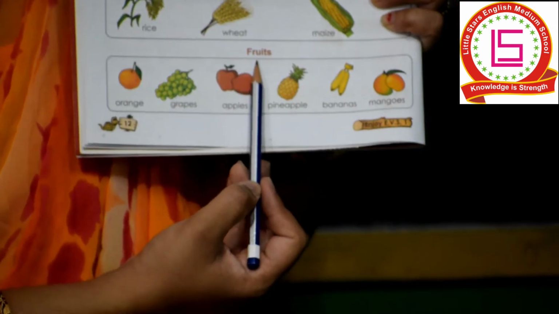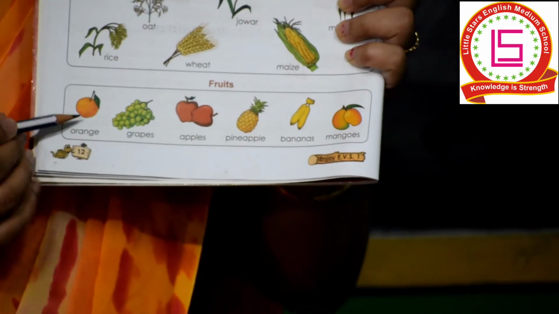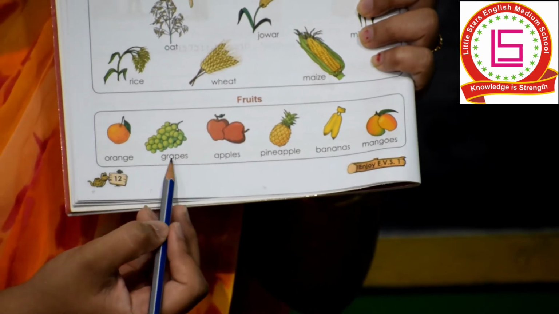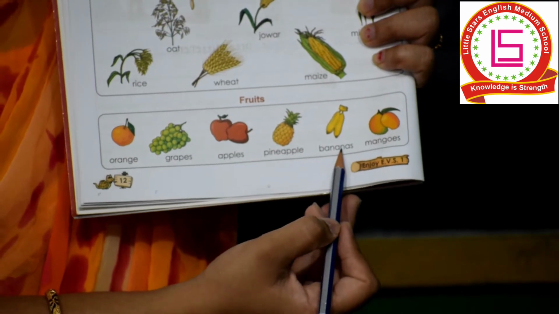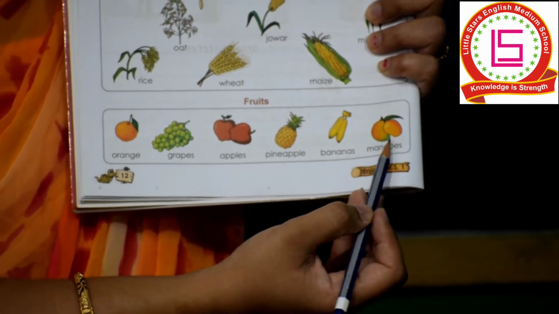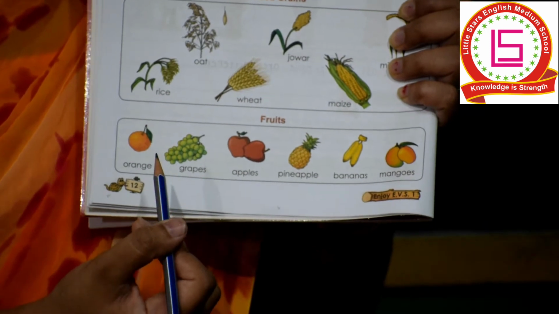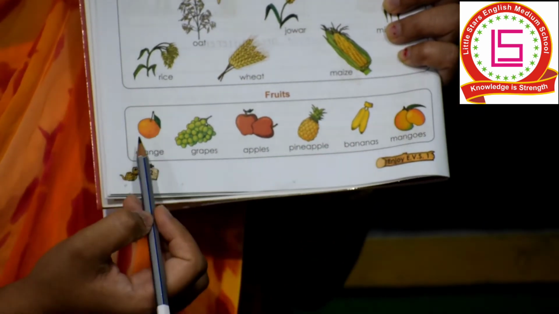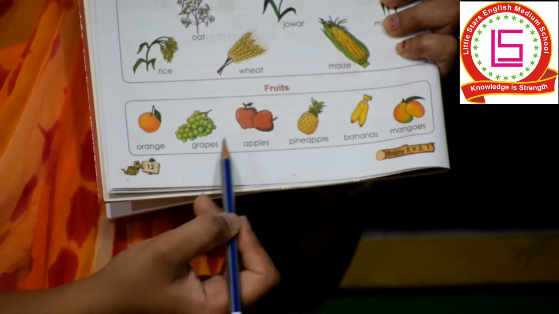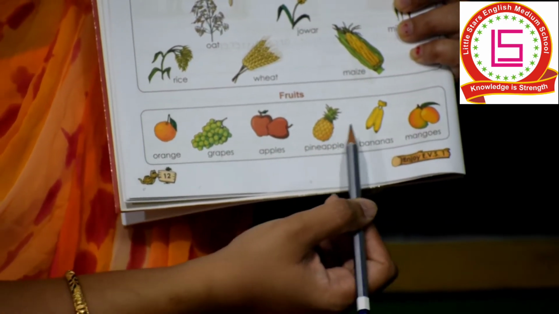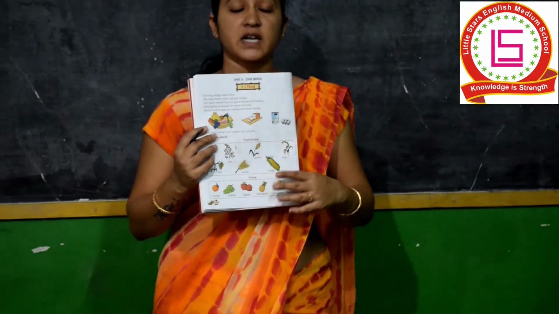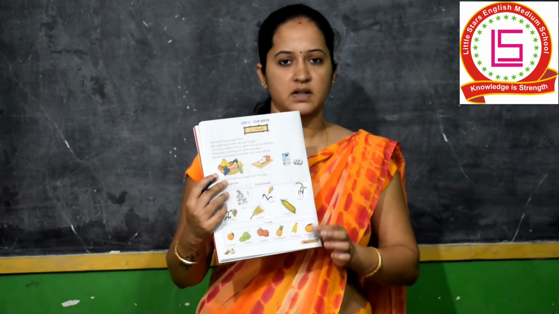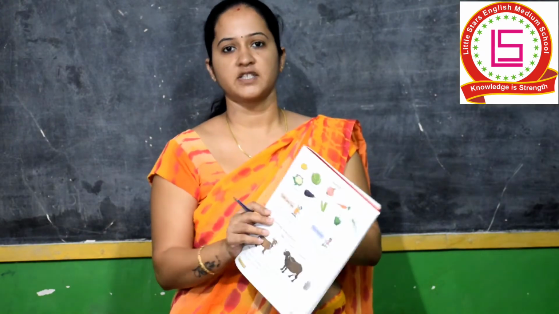We also get this food from the plants. Which are these? They are called fruits. Which are the fruits? See, orange, grapes, apples, pineapple, bananas, mangoes, and there are many more fruits that we get from the plants. But here only some are given to you. Again we will read it: orange, grapes, apples, pineapple, bananas and mangoes. Correct? On this page we have seen that the food that we get from the plants is cereals and the fruits. Okay? Now we will go to the next page.